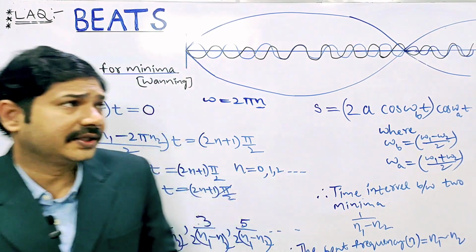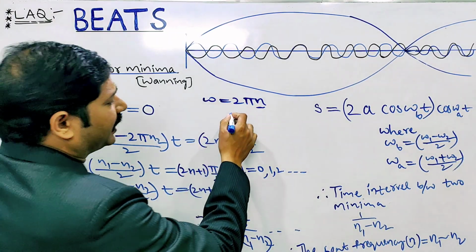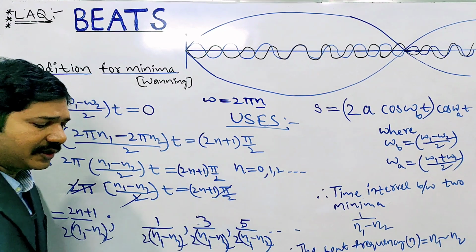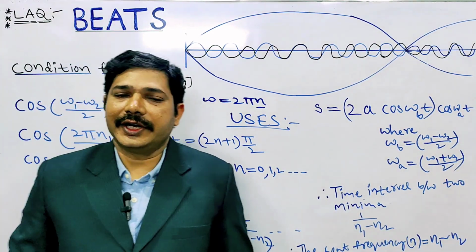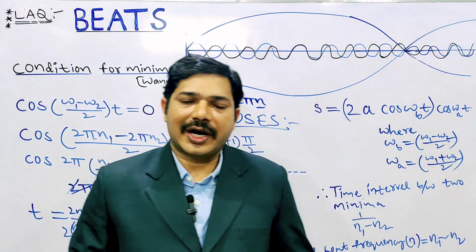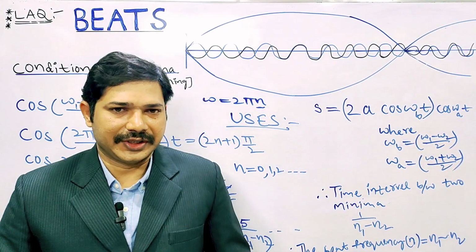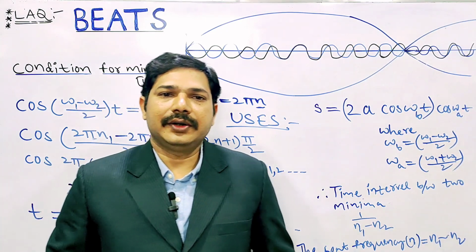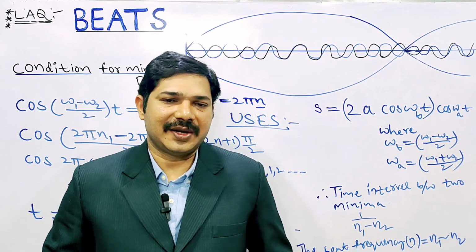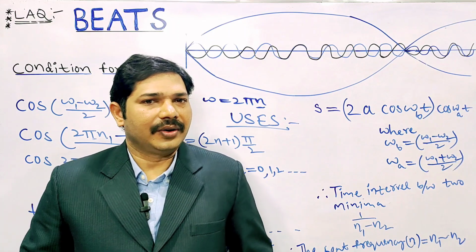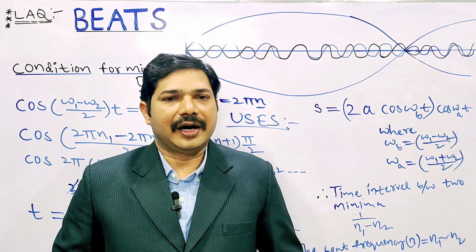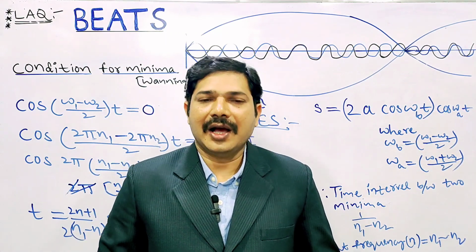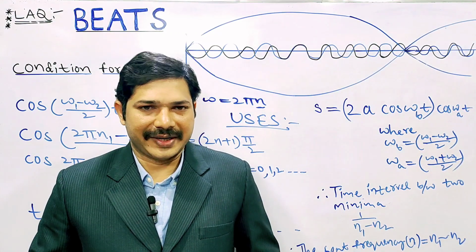Applications or uses. They'll ask, what are the uses of beats? The unknown frequency of a tuning fork can be determined using the beat phenomenon, dangerous gases in mines can be detected using the beat phenomenon, it is used to produce special effects in cinematography, and to tune musical instruments.